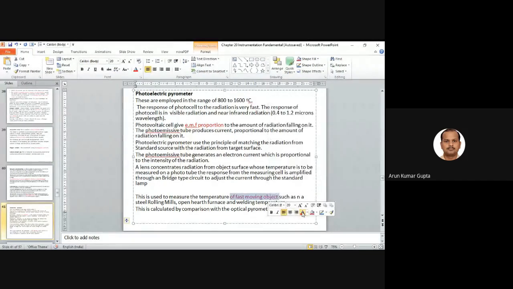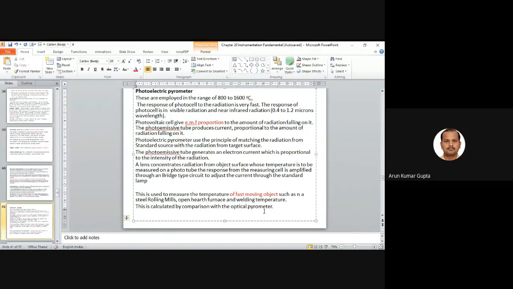The pyrometer is used for fast moving objects. I'm not going into much detail, but this is an important point. This is used to measure the temperature of fast moving objects such as steel rolling mills, open hearth furnaces, and welding temperature. This is calculated by comparison with the optical pyrometer. So the photoelectric pyrometer is used to measure the high temperature of fast moving objects.